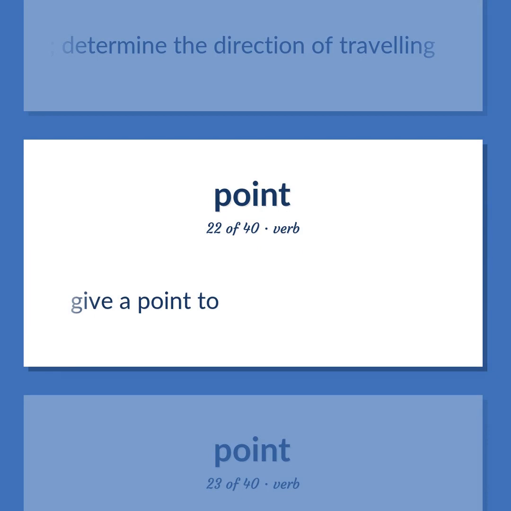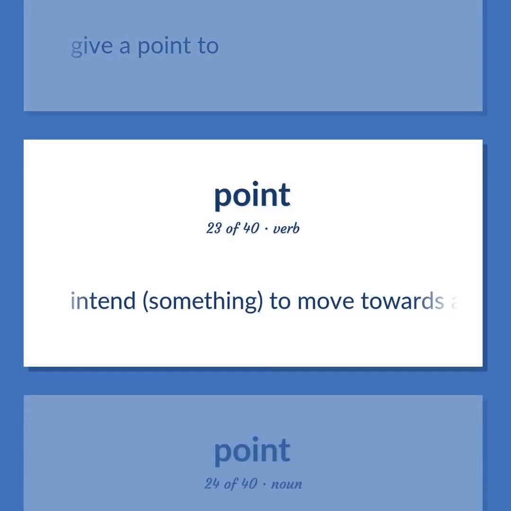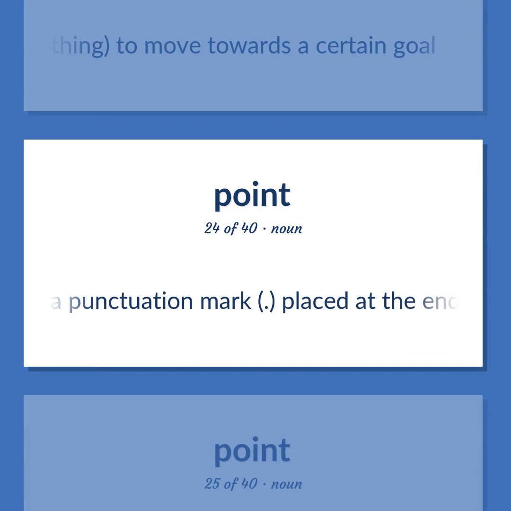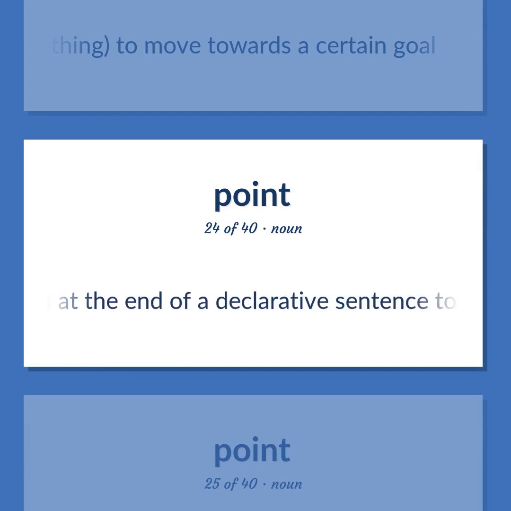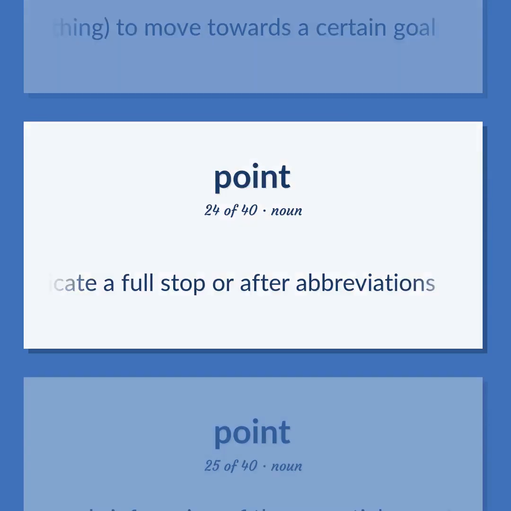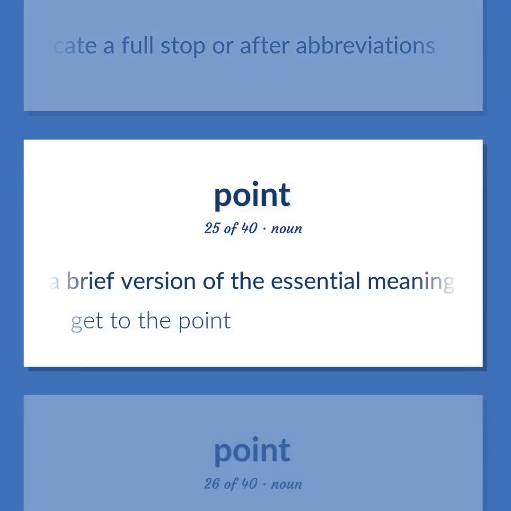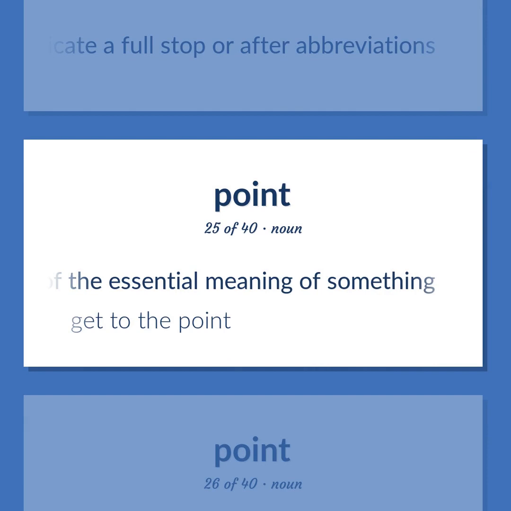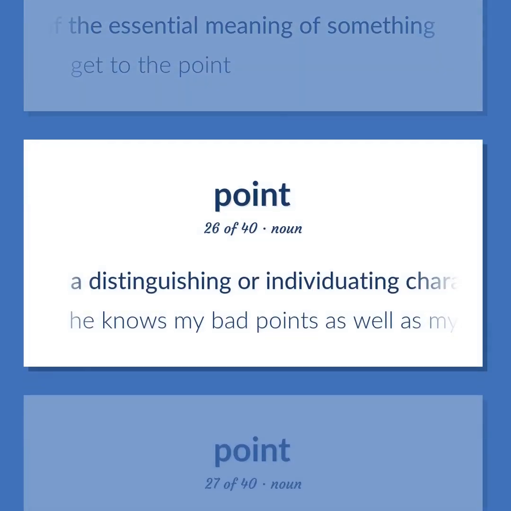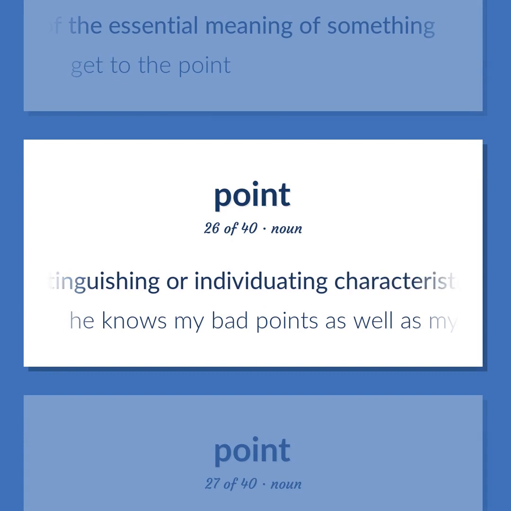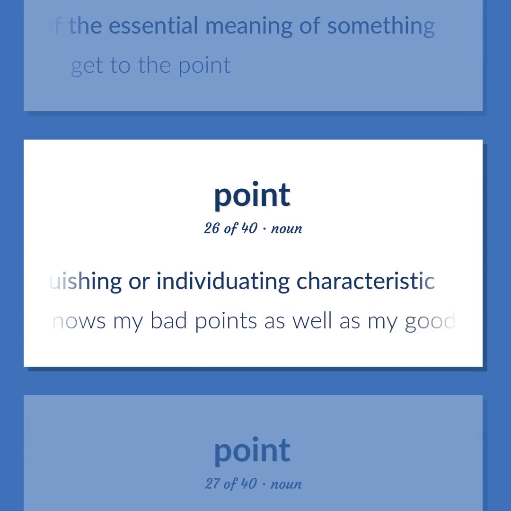Give a point to. Intend something, to move towards a certain goal. A punctuation mark, placed at the end of a declarative sentence to indicate a full stop or after abbreviations. A brief version of the essential meaning of something. Get to the point. A distinguishing or individuating characteristic. He knows my bad points as well as my good points.